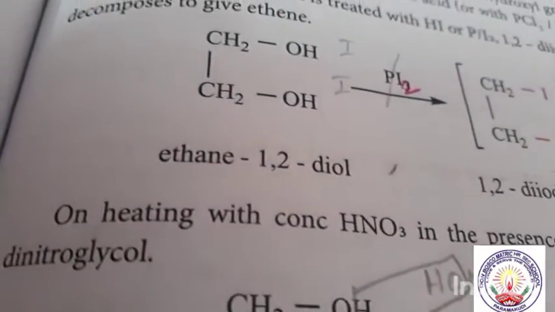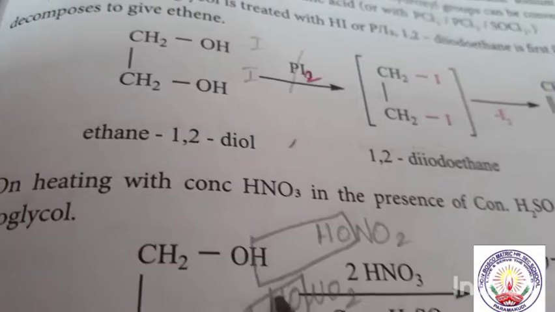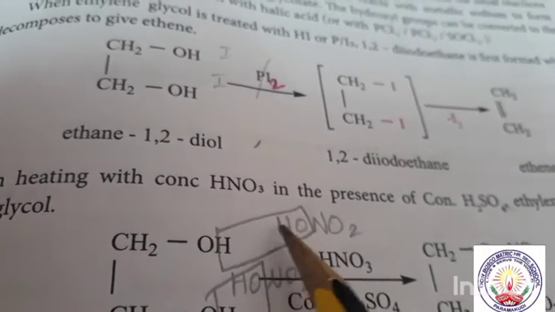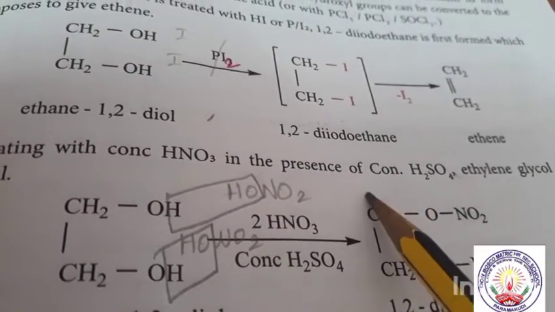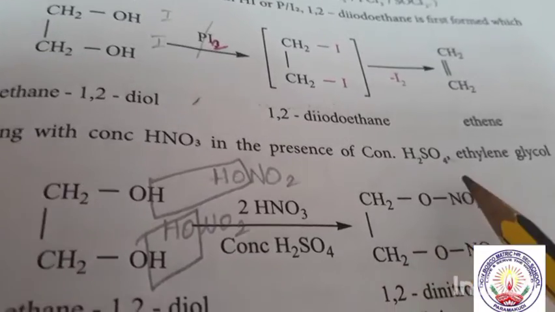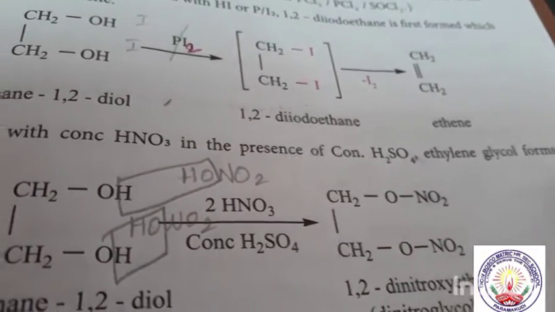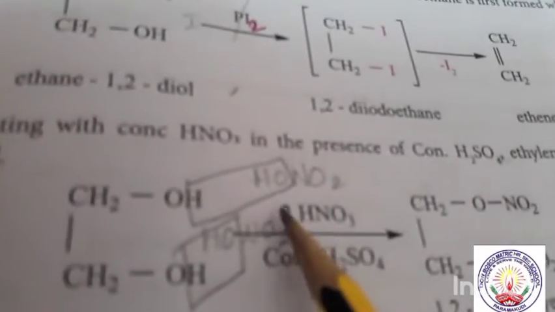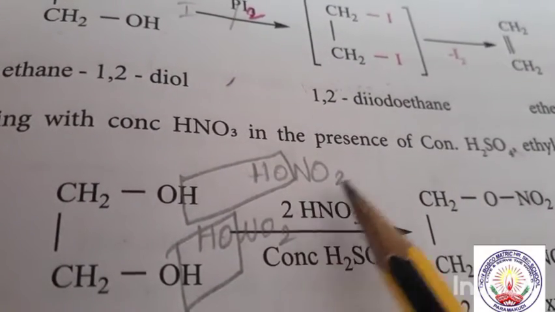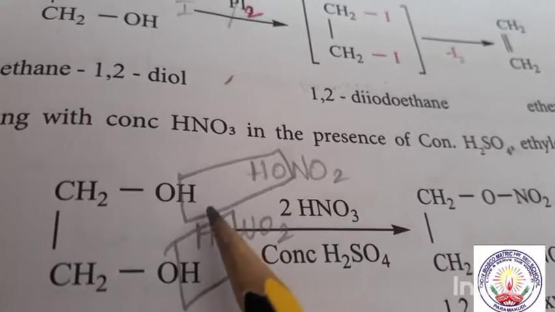In the second, on heating with concentrated HNO3 in the presence of concentrated H2SO4, ethylene glycol forms a nitrate. So CH2OH, CH2OH, we take two molecules of HNO3 and concentrated H2SO4. We can write HNO3 as HONO2.